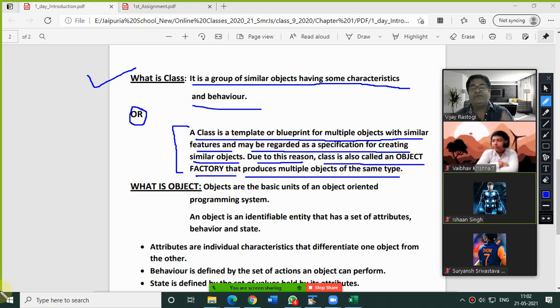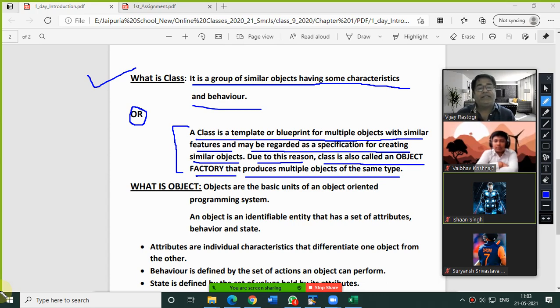In other words, class is a template or blueprint for multiple objects with similar features, regarded as a specification for creating similar objects. Class is also called an object factory because from a class we can create any number of objects. If you want, you can create multiple objects of a particular class.